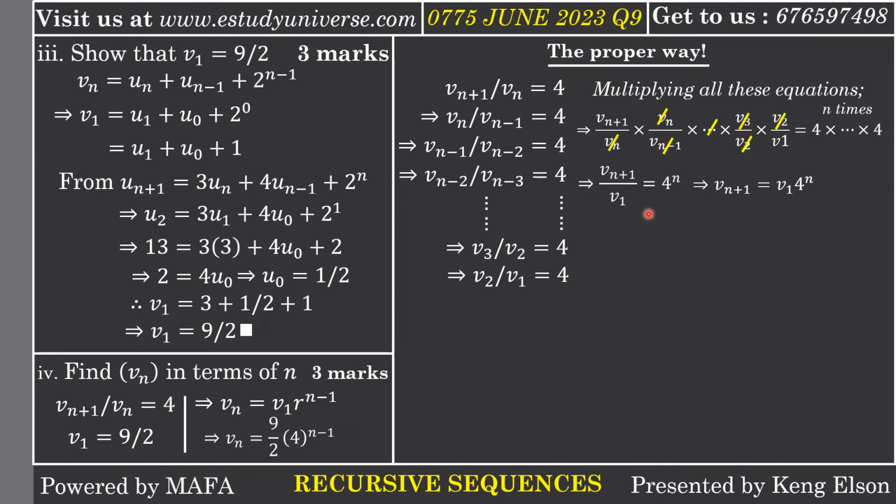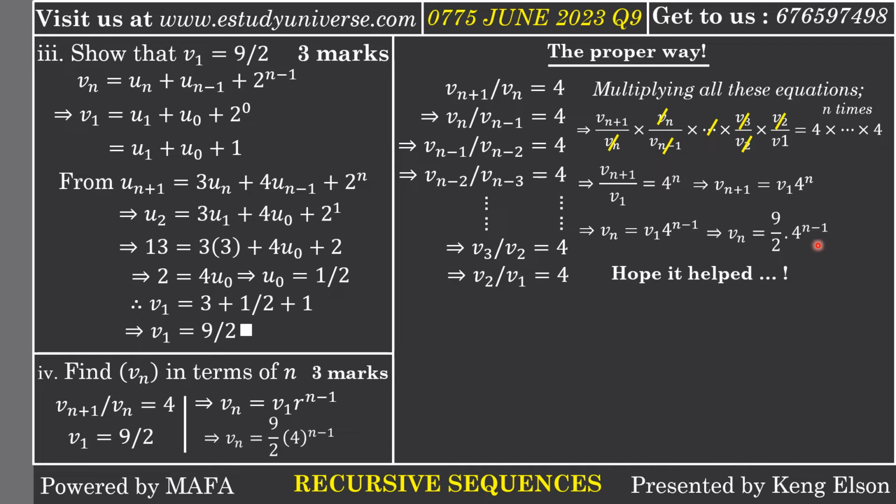So what becomes of Vn plus 1? I just need to cross multiply, so that Vn plus 1 will give me V1 times 4 to the n. But we actually need Vn, so I need to take one step behind. Subtracting 1 from n plus 1, I'm going to get n. Subtracting 1 from n, I'm going to get n minus 1. So Vn is V1 times 4 raised to the power n minus 1. But what is V1? It's 9 divided by 2. So at the end of the day, we have Vn to be 9 over 2 times 4 to the n minus 1.